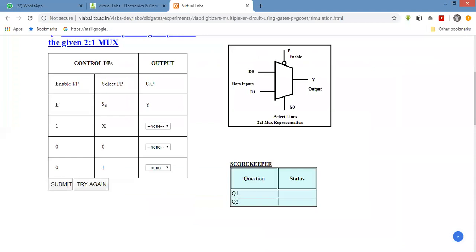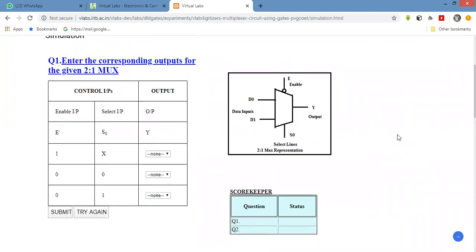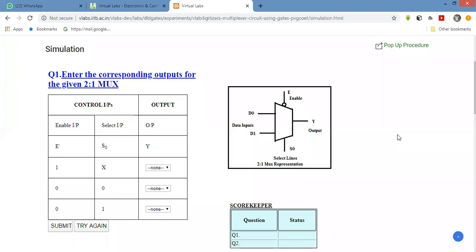Next simulation. Now, what is the benefit of this virtual lab? The theory part will be more clear with the help of this simulation. With different types of examples, you will get the correct idea and be clear regarding the concept.